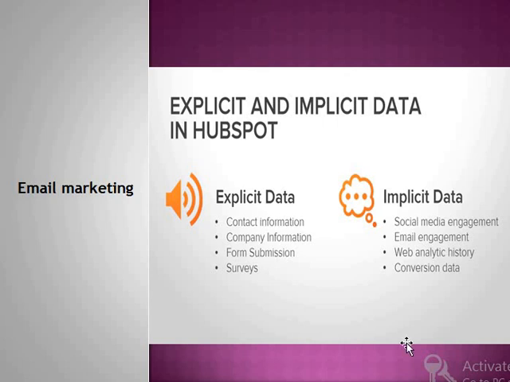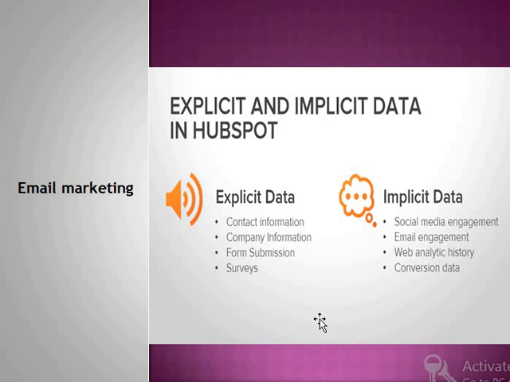And implicit data is social media engagement, email engagement, web analytics, history, conversion data. We take that from social media or Google Analytics or with the help of other analytic tools, studying the customer's behavior on the basis of how they behave on the internet, on different websites, on different shopping platforms.